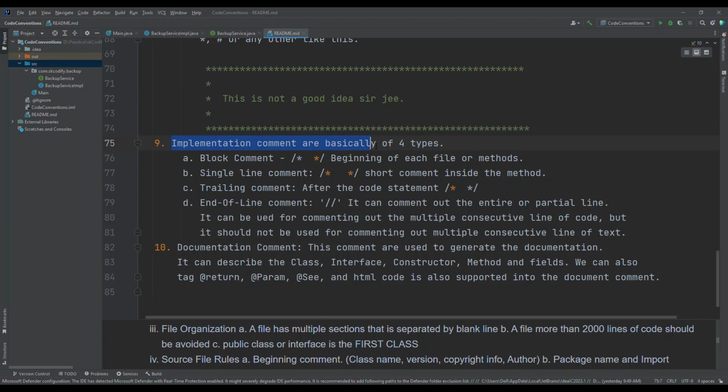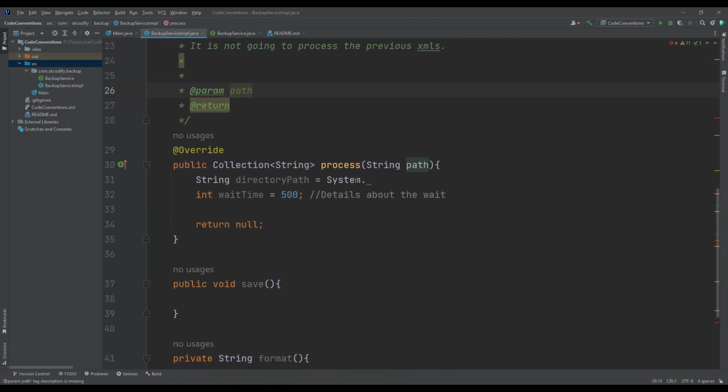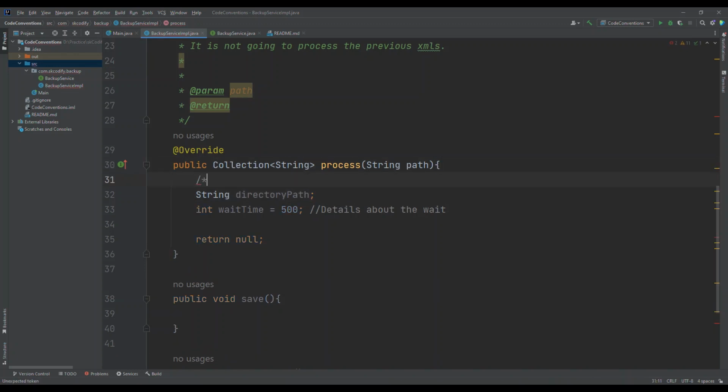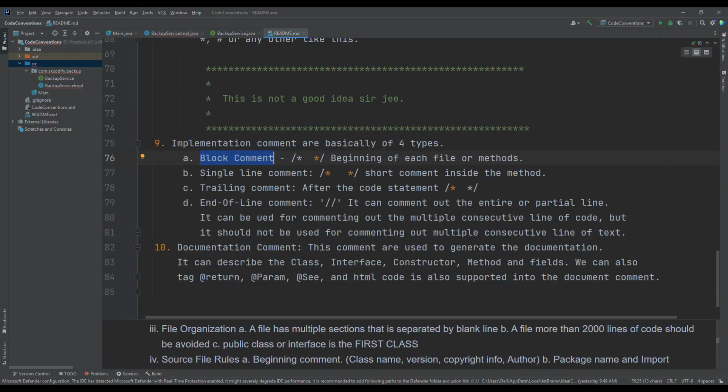Implementation comments are basically of four types. Block comment, which we have seen. A single line comment means a short comment inside the method.